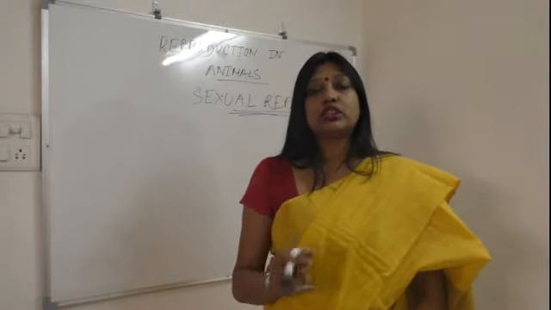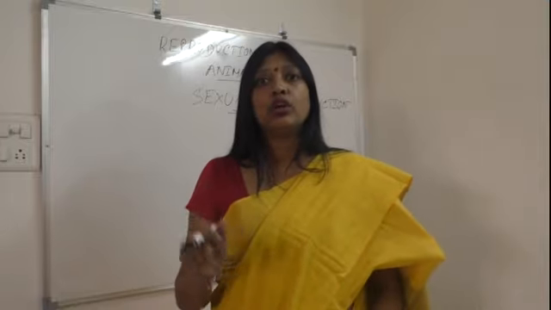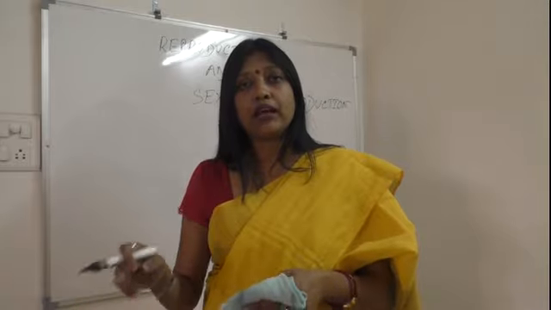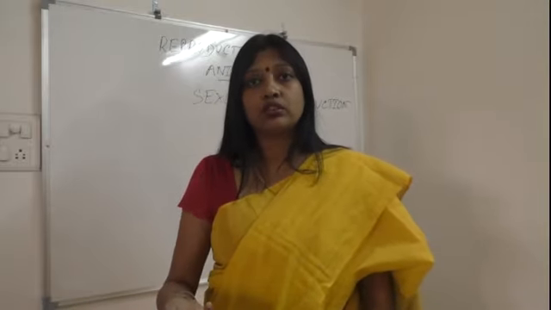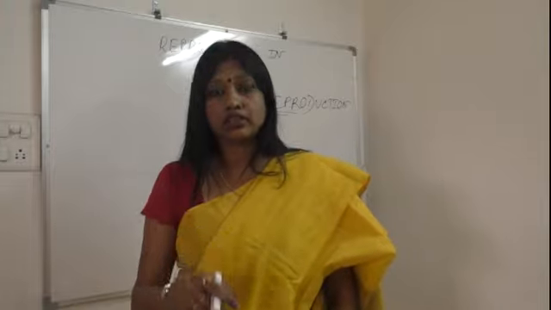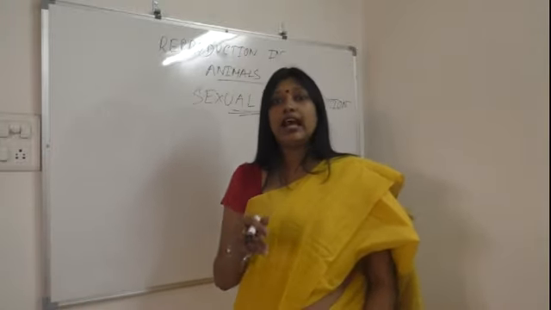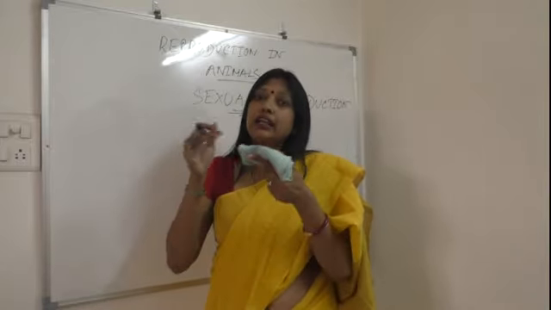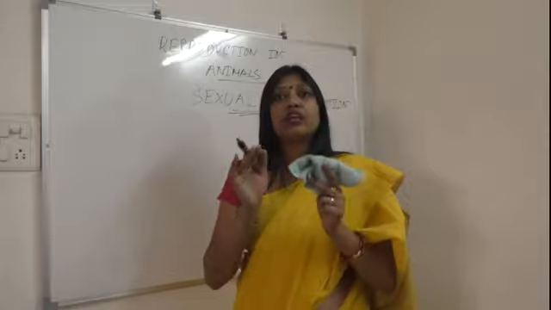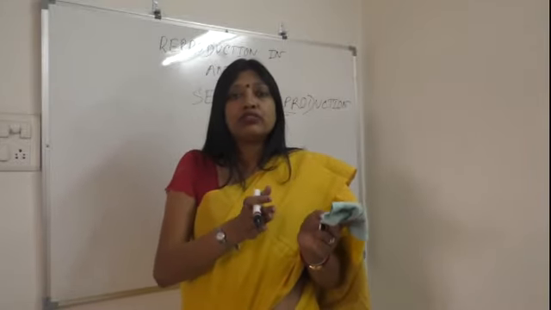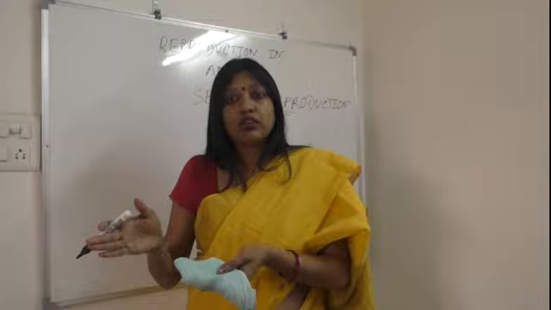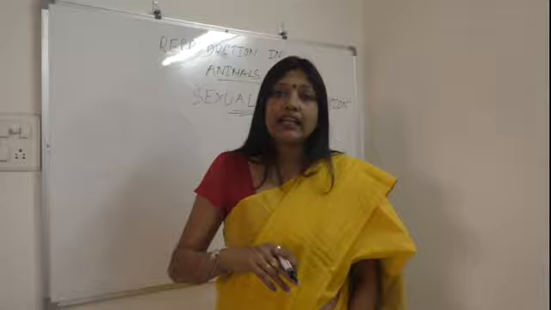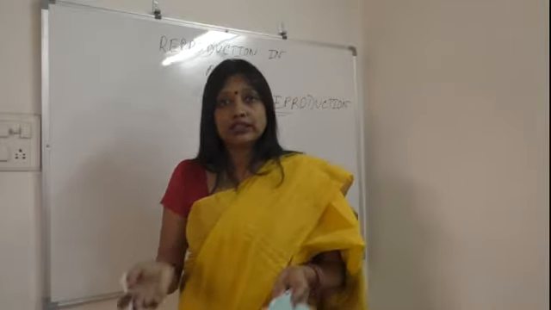So, what is sexual reproduction? The reproduction which begins with the fusion of a male gamete and a female gamete to produce a zygote is called sexual reproduction. In plants, you have learned that male gamete and female gamete fuse together to form a zygote. Similarly, in animals also, you can find a male reproductive organ and a female reproductive organ which produce male gamete and female gamete, and these fuse to form a zygote.